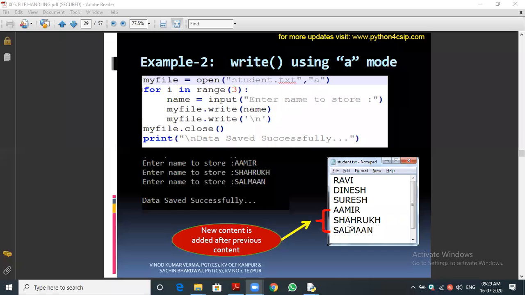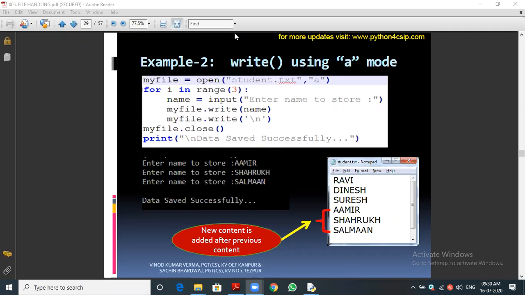Write mode, if you are opening it, not an issue. First time only we should open the file in write mode. Second time, if you open the same file in write mode, the previous content will be deleted. That is the notable point. Suppose the second time you run the program, or in the same program itself, you open the file in write mode, the previous content will be deleted completely. This is a very important point. Based on this, definitely questions will be asked in the exam. So note this point.